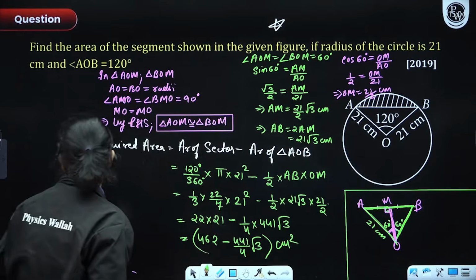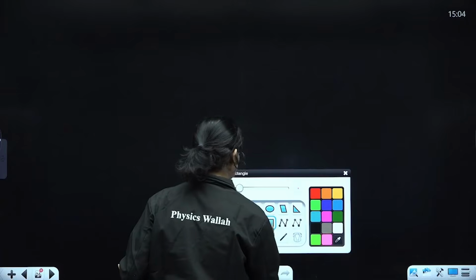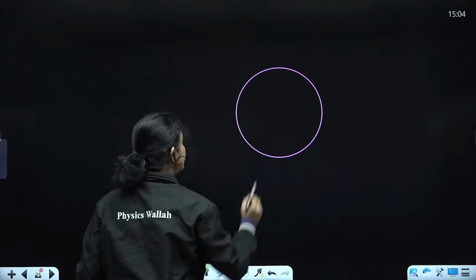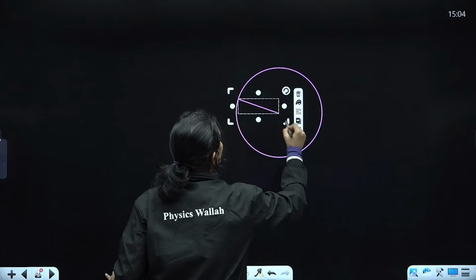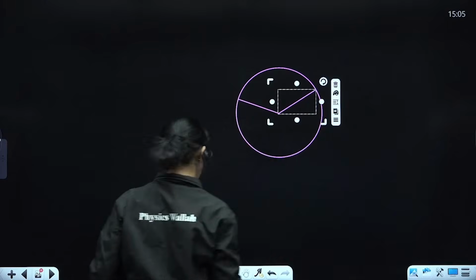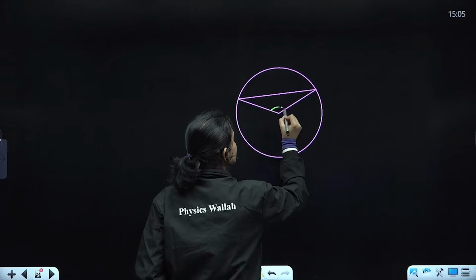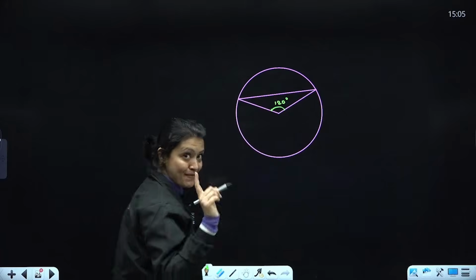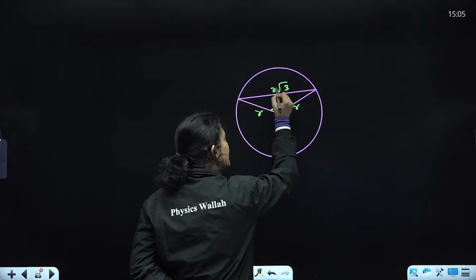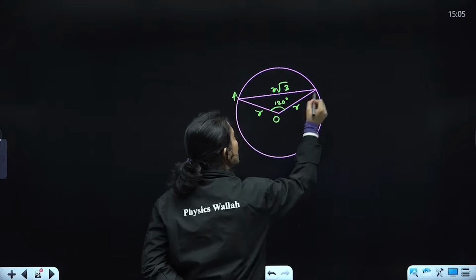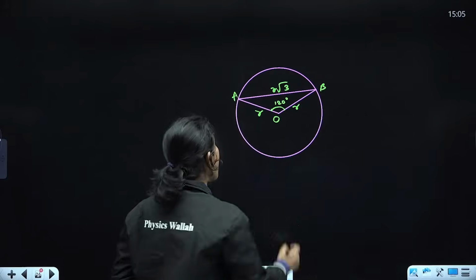So what did we learn here, guys? We learned that if I have a circle, and I have to figure out the area of the minor segment when the central angle is 120 degrees, then if this is the radius, this is the radius, here's a shortcut: the chord's length will be r root 3.